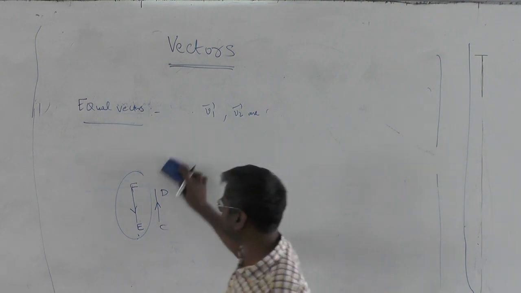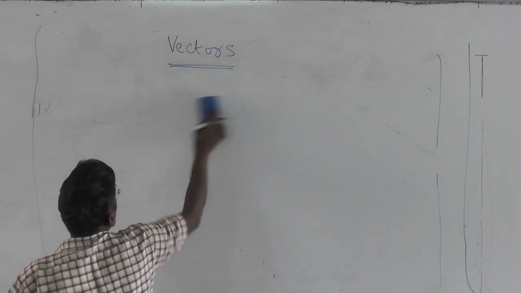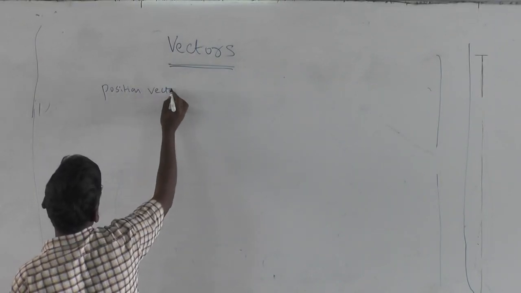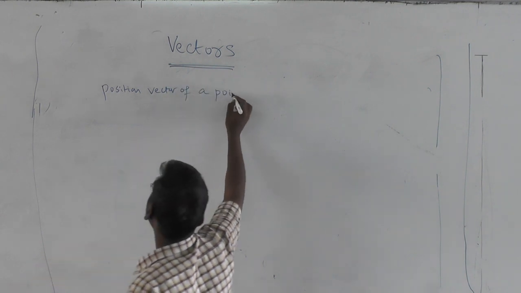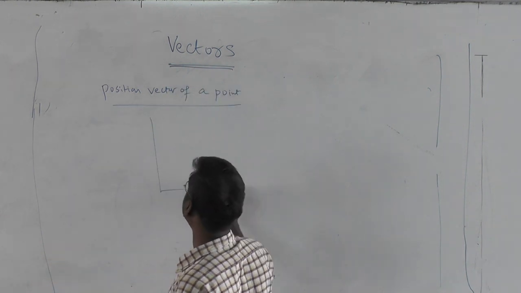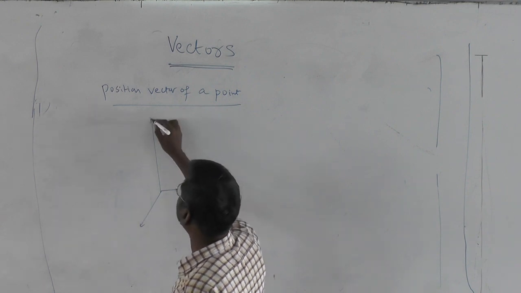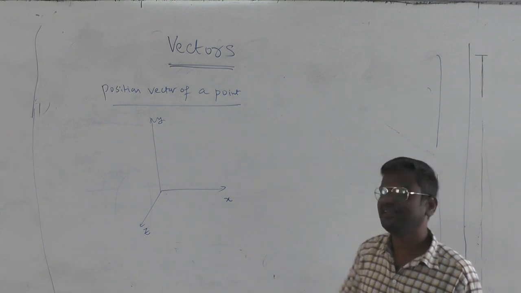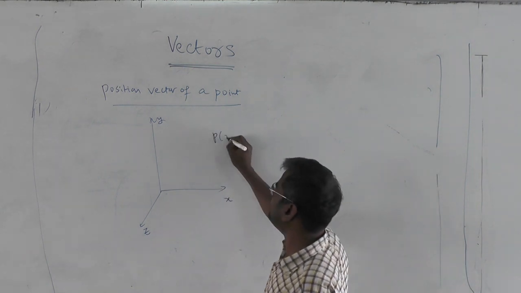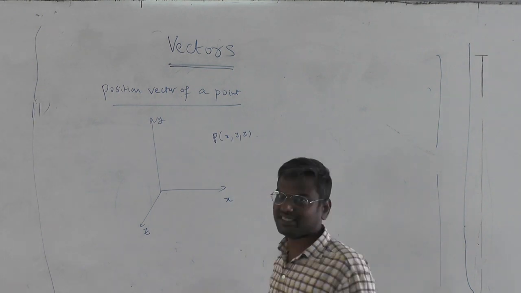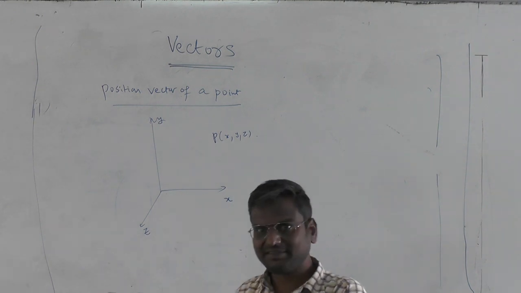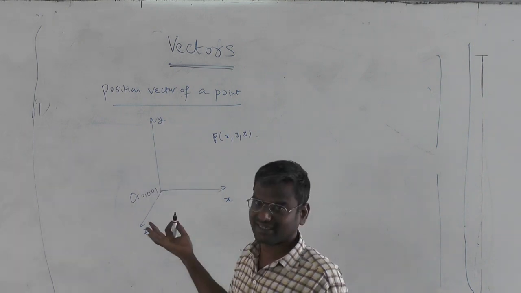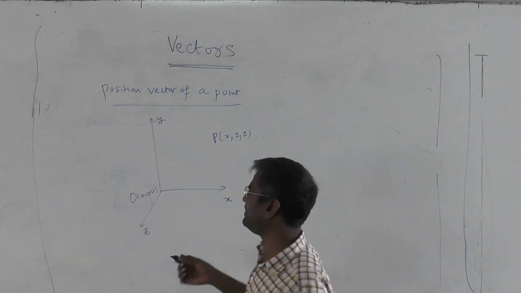EF bar. Then we have to talk about something called position vector of a point. Position vector of a point. Suppose in space you take x, y, z, three axes, we are talking about space, not just the plane. Suppose a general point is taken as x, y, z. If z is 0, it will come down to your x, y plane. This is your fixed origin. This is your 3D space. Vectors and 3D are interrelated.